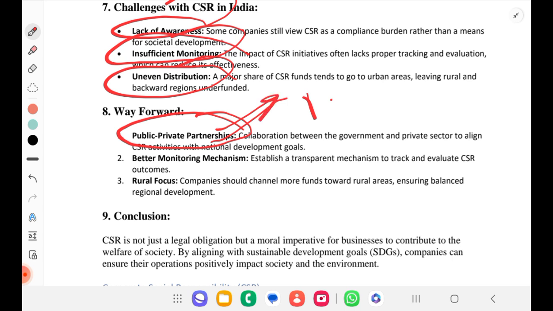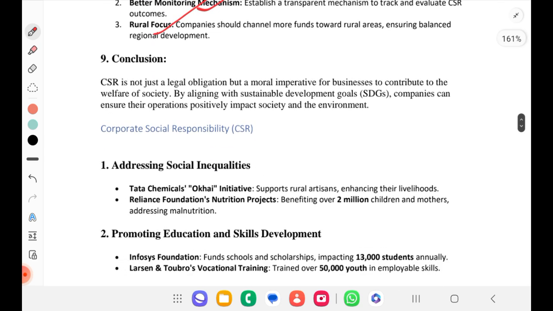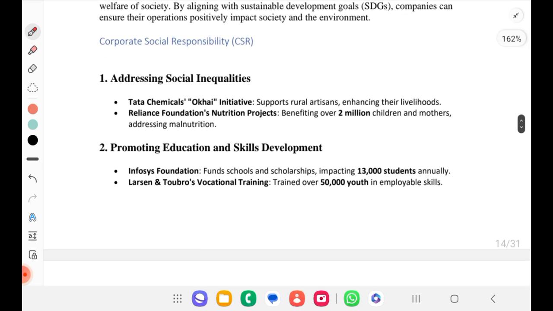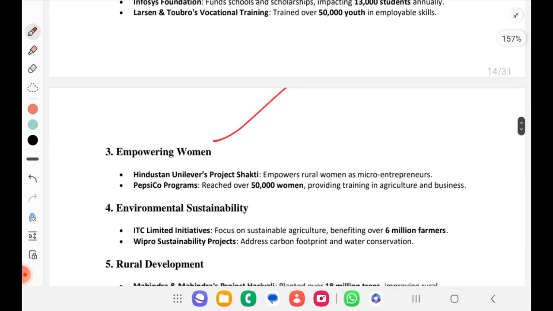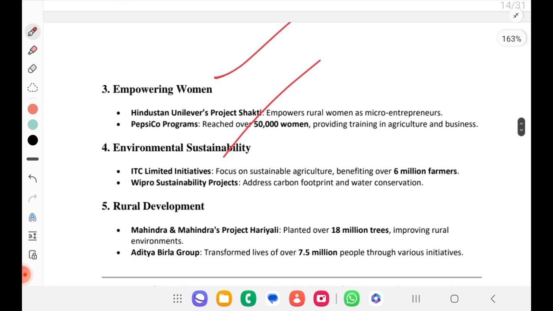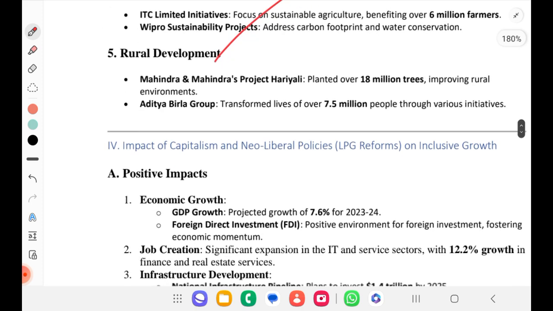Public-private partnership, better monitoring, rural focus. Okay, that's all about CSR. So this will try to address social inequality, like Tata Chemicals Okai Initiative, Reliance Foundation Nutrition Project, etc. Promoting education and skill development, empowering women, then environmental sustainability, rural development, all these things they're focusing on.